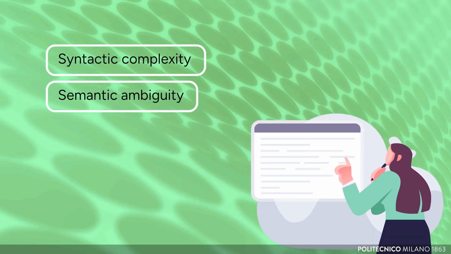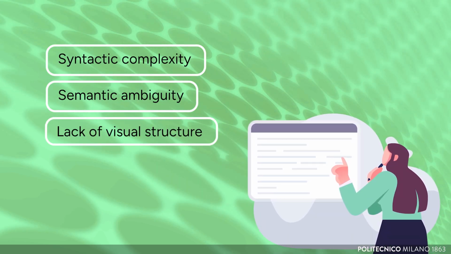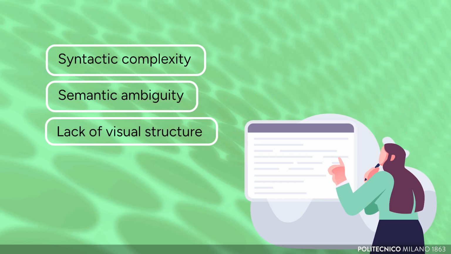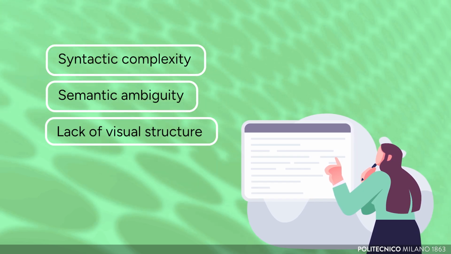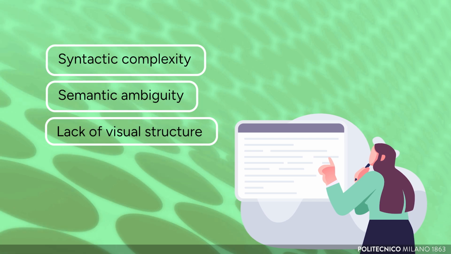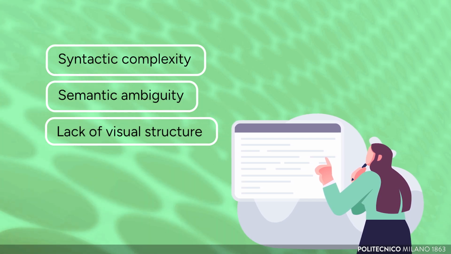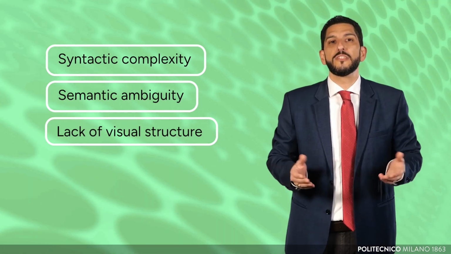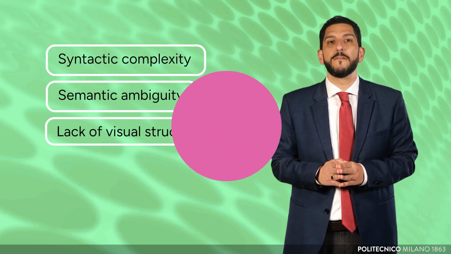The third is the lack of visual structure. A text that describes 5 steps in a single paragraph makes it almost impossible to understand where one step ends and the next begins. Italian universities are often vulnerable to all three.